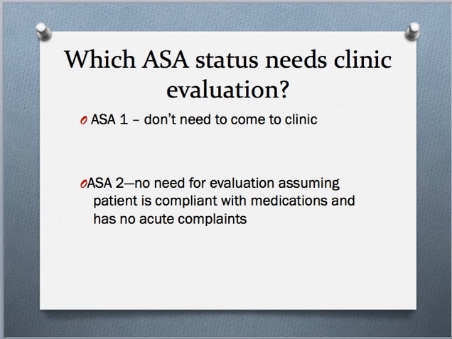So which ASA classification needs to actually come to clinic for evaluation prior to surgery? Anyone who is an ASA 1 does not need to come to clinic. As you can imagine, they are very healthy, they have no medical issues. An anesthesiologist can see them on the day of the procedure, do a quick evaluation, do a quick physical exam, and proceed. An ASA 2 does not need to come in for evaluation either, assuming that they are compliant with all their medications and have no acute complaints.